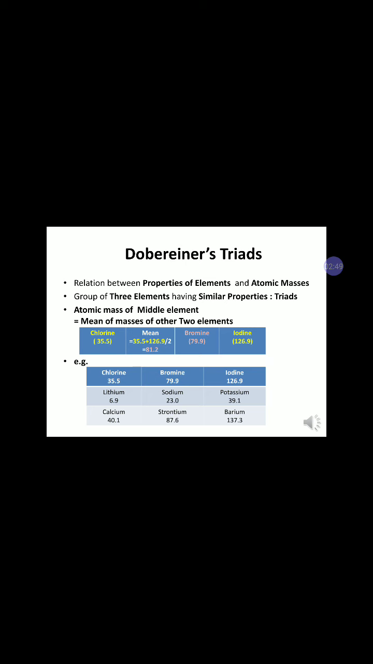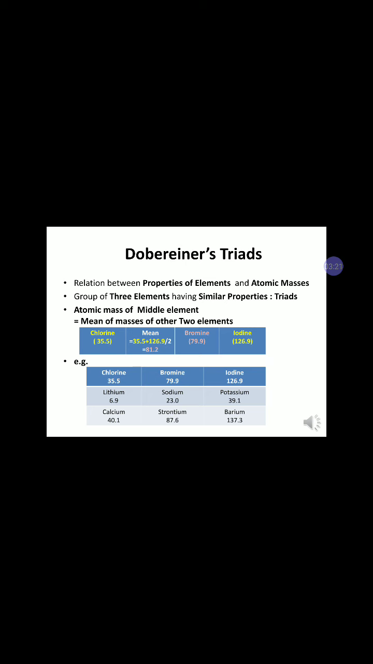He formed groups of three elements having similar properties. He called them triads, and he found that atomic mass of the middle element is equal to the mean of the masses of the other two elements. For example, atomic masses of chlorine and iodine are 35.5 and 126.9 respectively. Their mean comes out as 81.2, which is comparable with the atomic mass of bromine, which is 79.9.